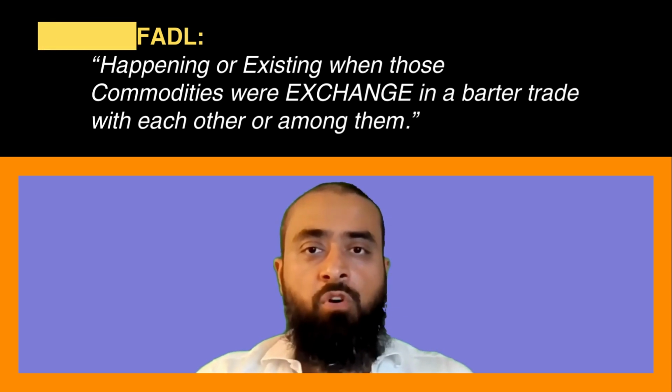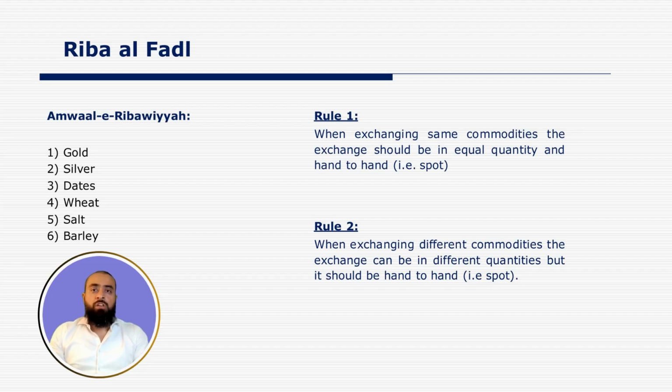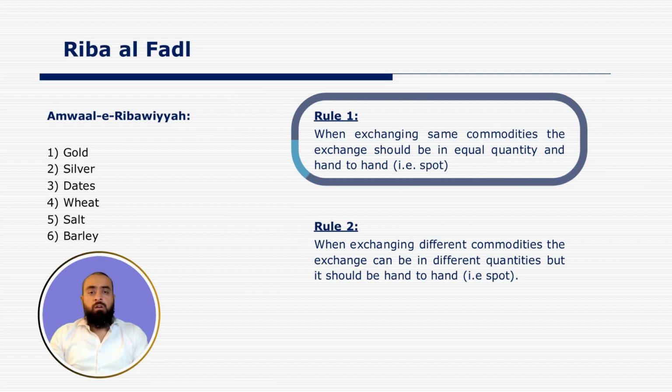What were those six commodities? Those six commodities were gold, silver, dates, wheat, salt, and barley. And there were two rules of Riba Al Fadl that were explained. As per rule 1, when exchanging the same commodities, the exchange should be in equal quantity and hand to hand, that is, spot and immediately.